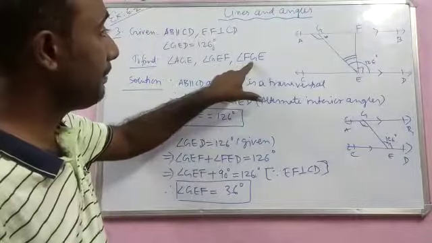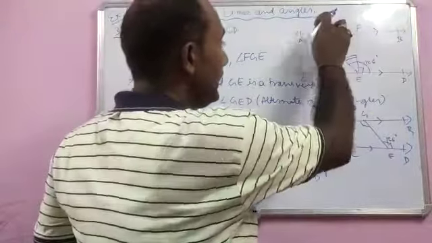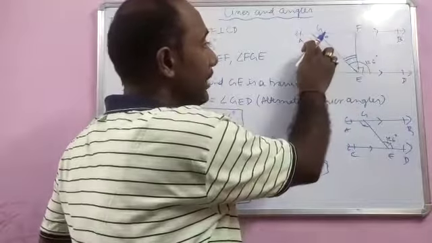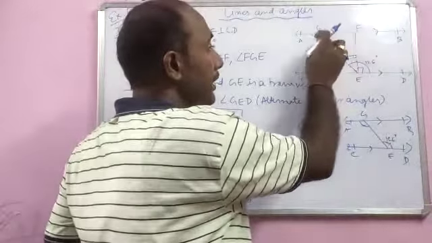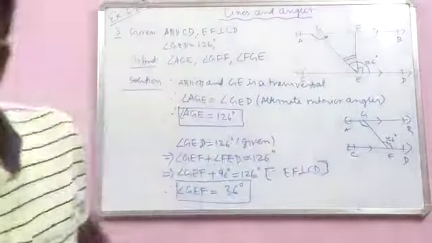Next part is to find FGE. So FGE, this is a straight line. This angle you have calculated. So these two will form a linear pair. So this plus this is 180 degree. So you can calculate FGE by using that property.